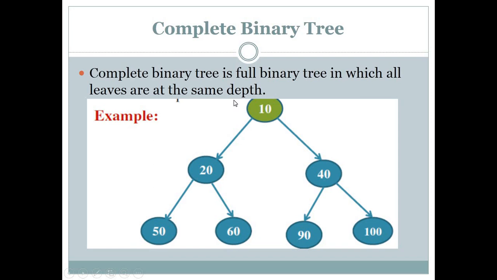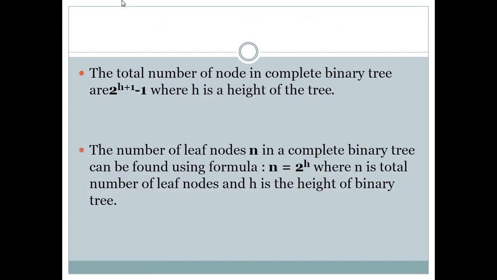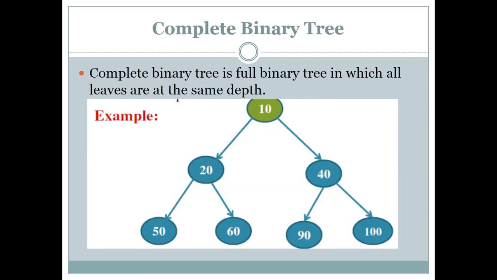Okay, now the total number of nodes in a complete binary tree is 2 raised to h plus 1, minus 1. So in that condition, by this equation we can find out the total number of nodes in our tree. If we discuss this tree, then our equation says the total number of nodes will be 2 raised to h plus 1, minus 1.